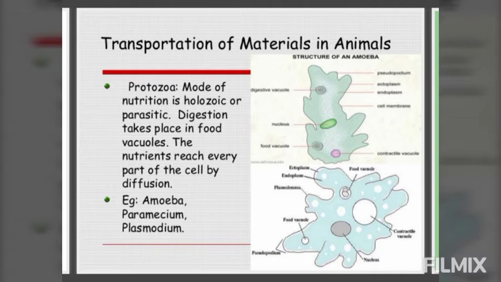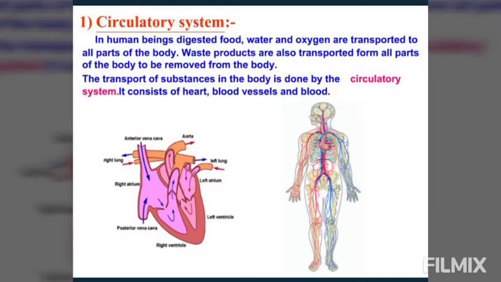In animals, the transport system is called the circulatory system. And if we consider the case of the plant, there is a system of pipe-like channels called conducting tissue or vascular tissue to transport water, minerals and food material within the plant body. So we will be studying two systems, the circulatory system in animals and conducting tissue or vascular tissue to transport the water and minerals in the plant. So the first system in humans is the circulatory system.